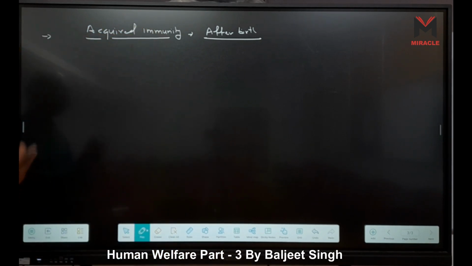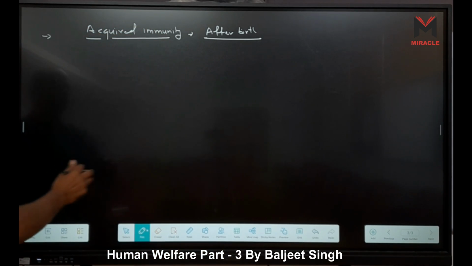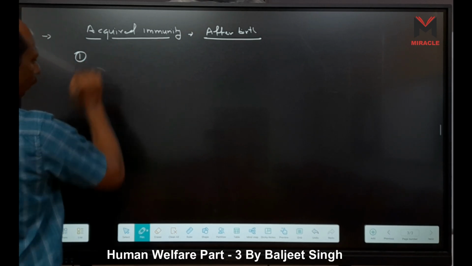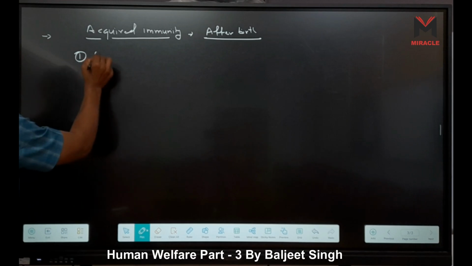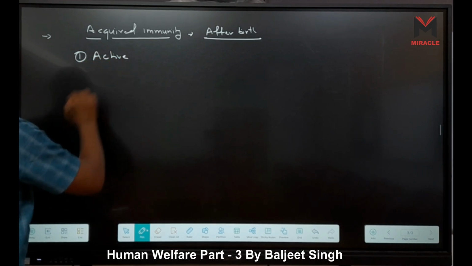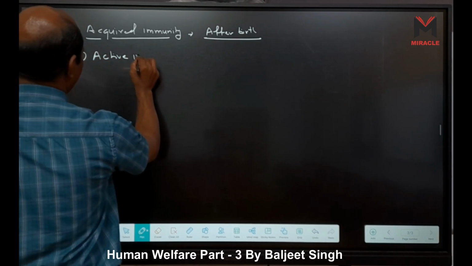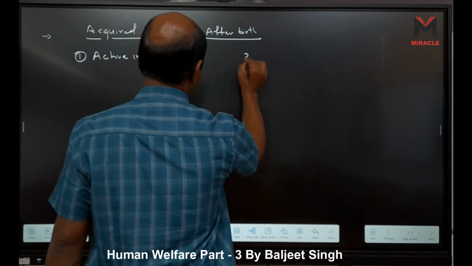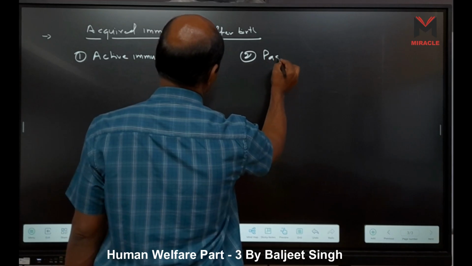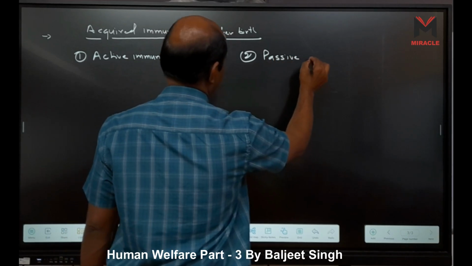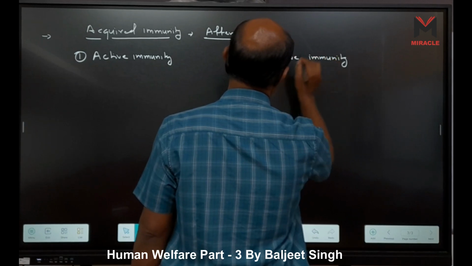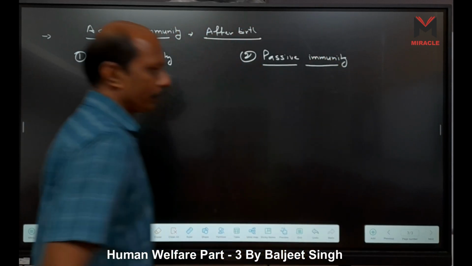So we get this immunity after birth. Now acquired immunity is also of two types. One is called active immunity, right, and second one is called our passive immunity. Active and passive immunity, right?